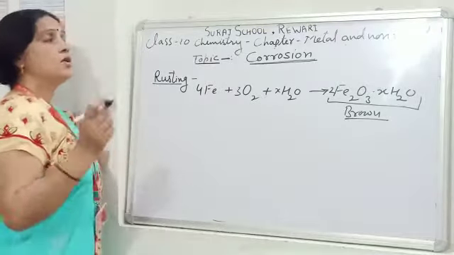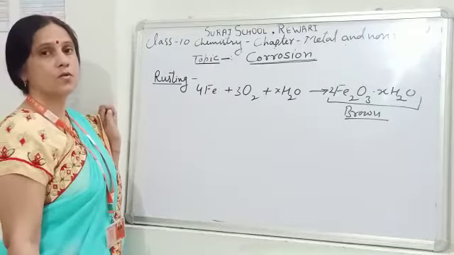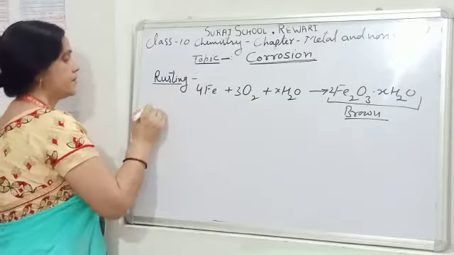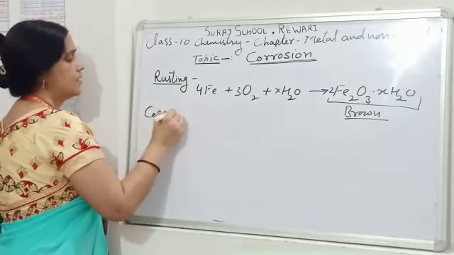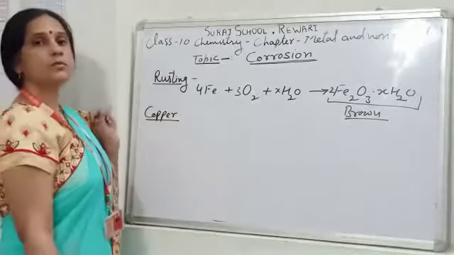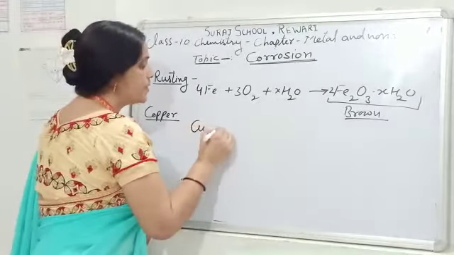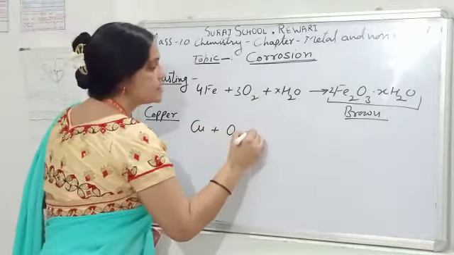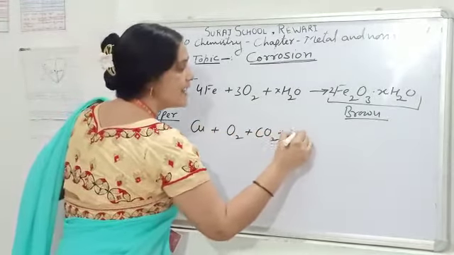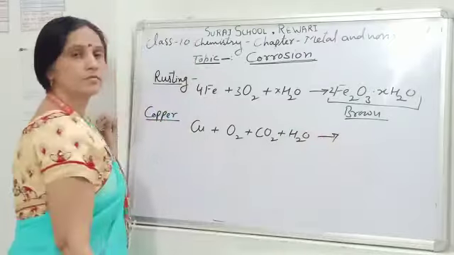Some other metals also show corrosion, like copper. Corrosion in copper. For the corrosion, copper reacts with oxygen, carbon dioxide and water also.